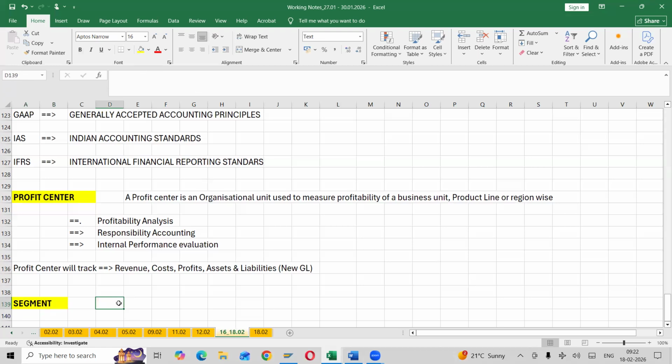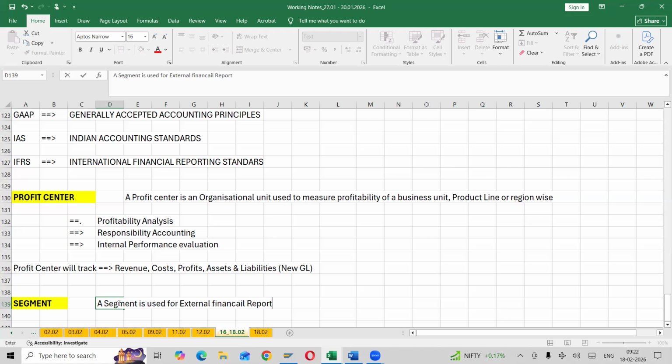A segment is used for external financial reporting as per accounting standards.